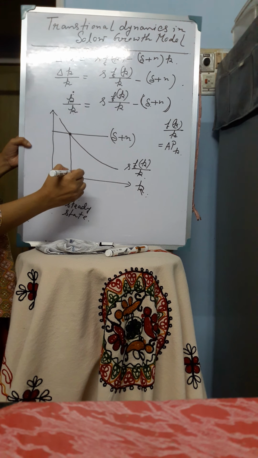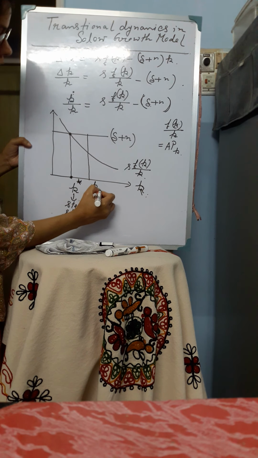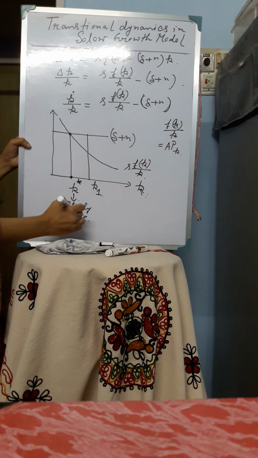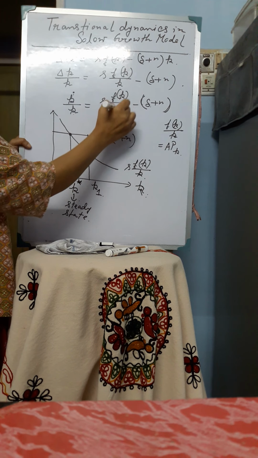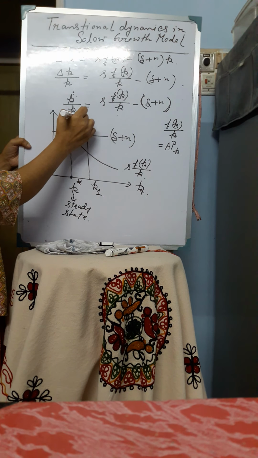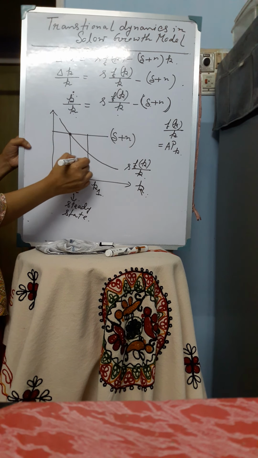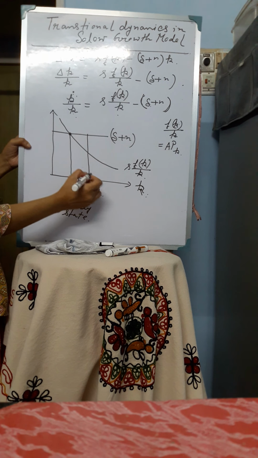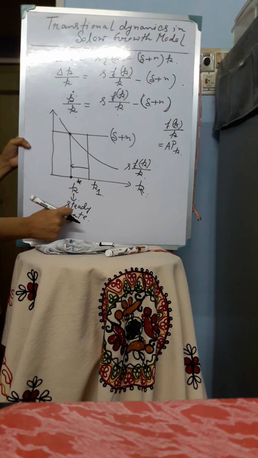Now suppose the economy was initially not at this point, the economy was here at K1 level of capital stock per worker. So the economy starts from a level of capital stock which is higher than the steady state level of capital stock. Now at K1, delta plus n is greater than sFK by K. So therefore K dot by K is less than 0. So we can say that the capital stock falls from this level, and it tends towards the steady state level of capital stock.